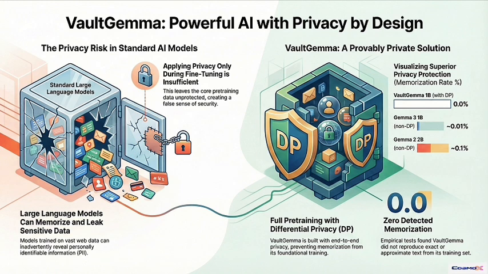Precisely. All right, let's get into the big distinction VaultGemma is making. We hear a lot about applying DP during fine-tuning, but the argument here is, well, it's not enough. It's really a false sense of security. The model sees most of its data during that initial massive pre-training phase. Right, before any fine-tuning even happens. So if the model has already memorized PII during pre-training, applying DP later doesn't just magically erase that memory. The vulnerability is already baked in. Especially for open-weight models where anyone can get their hands on the weights. That's the real danger zone.